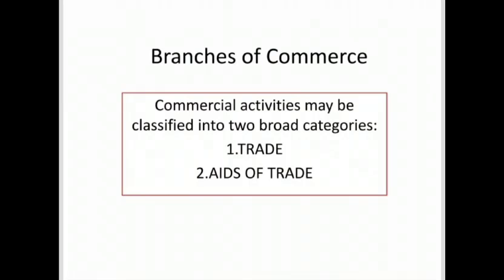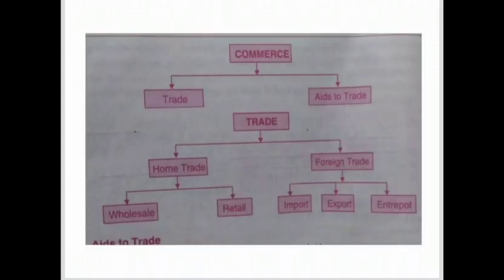Today let's learn on the topic branches of commerce from fundamentals of business studies. Branches of commerce may be classified into two broad categories. Number 1, trade, and 2, aids of trade. Now trade is further classified into home trade or internal trade and foreign trade or external trade, in which home trade is classified into wholesale and retail, and foreign trade is classified into import, export, and entry port.